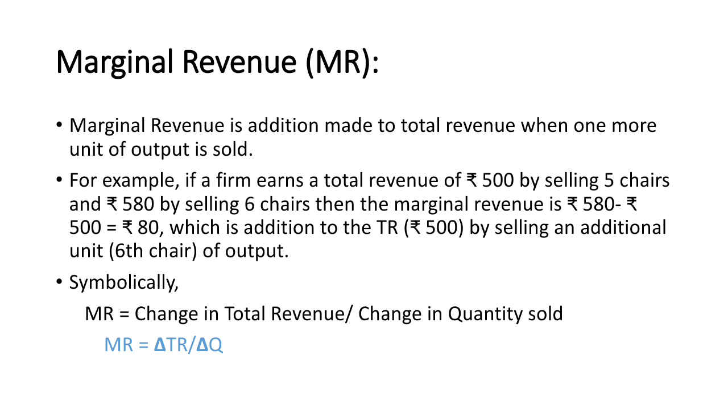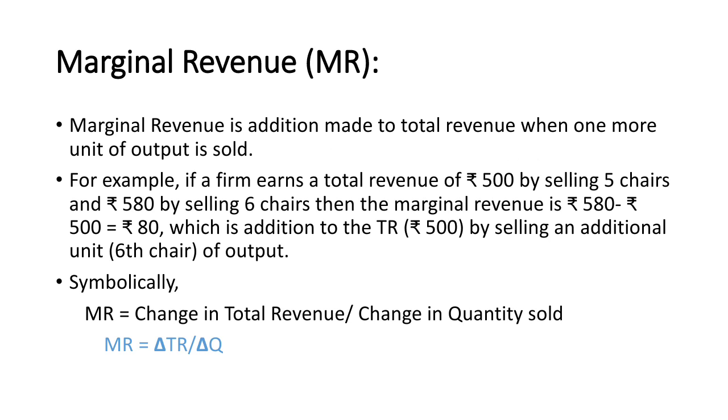Say for example, if a firm earns a total revenue of rupees 500 by selling 5 chairs and rupees 580 by selling 6 chairs, then the marginal revenue is rupees 580 minus rupees 500, which is equal to rupees 80, which is the addition to the total revenue.